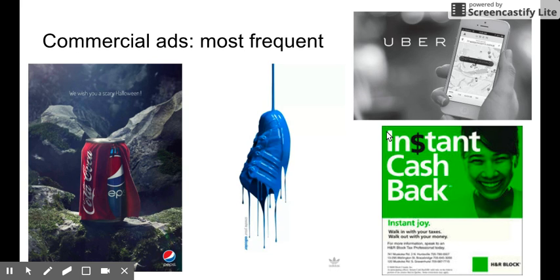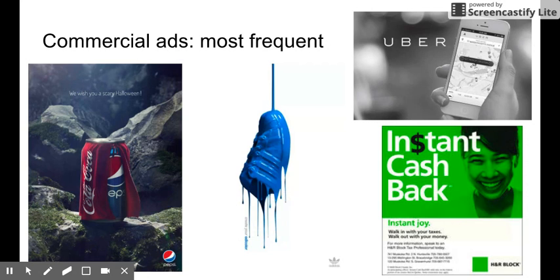These two over here, they are trying to sell you something as well. They are trying to sell you a service. This one up here, it's trying to sell you a car service, Uber. This one down here, they are trying to sell you tax services.